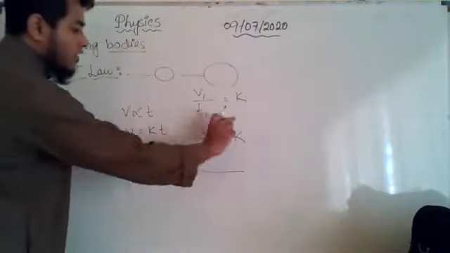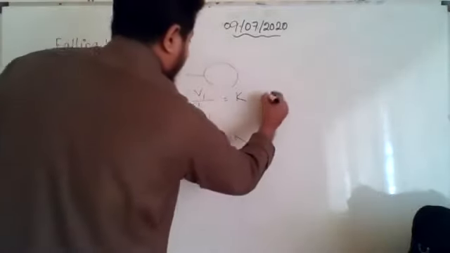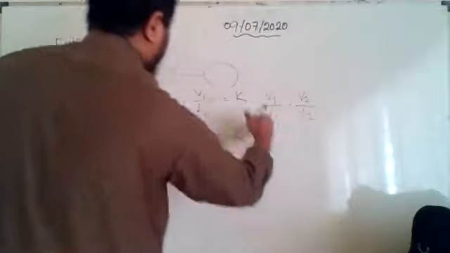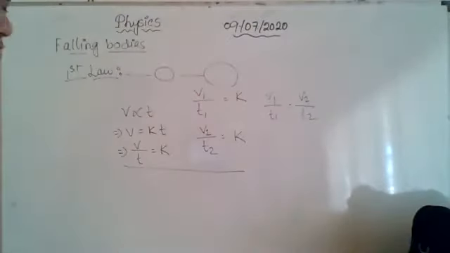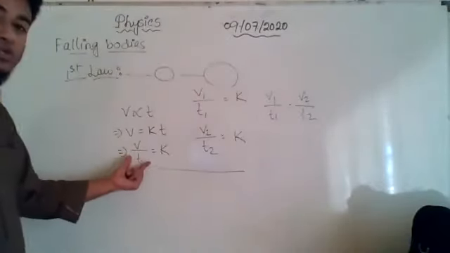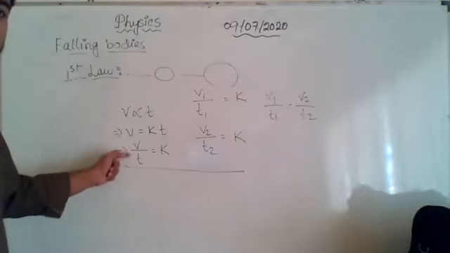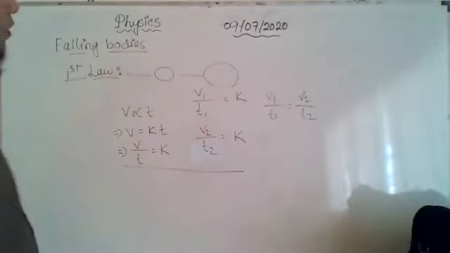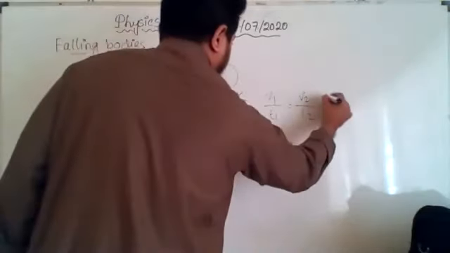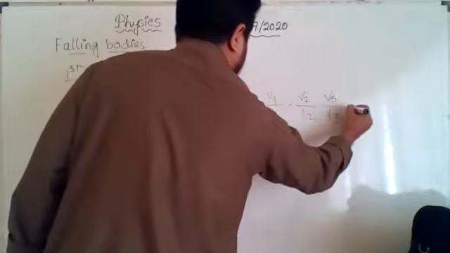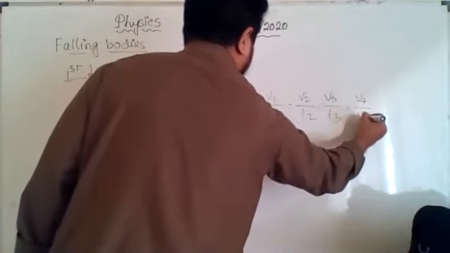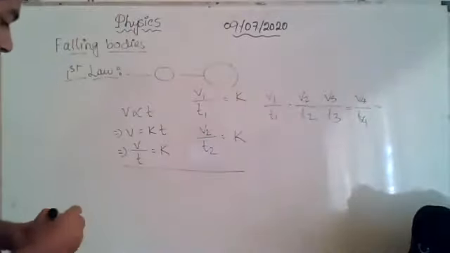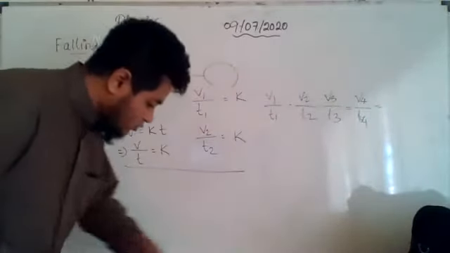So if both of them are equal to k, can I write from here that v1 by t1 is equal to v2 by t2? That means their ratio is always going to be a constant. This is what we get to know from here also, right? The ratio of velocity and time is always a constant. Now, not only for two cases, I can continue to write or extend the equation up to infinity if I want. Okay, as many as I need according to my necessity.